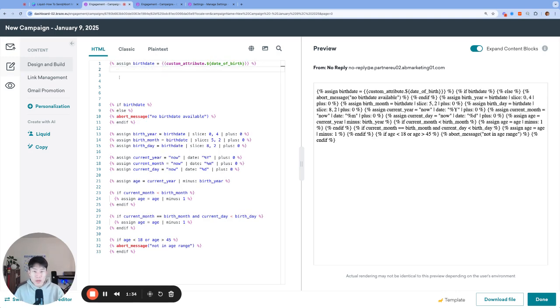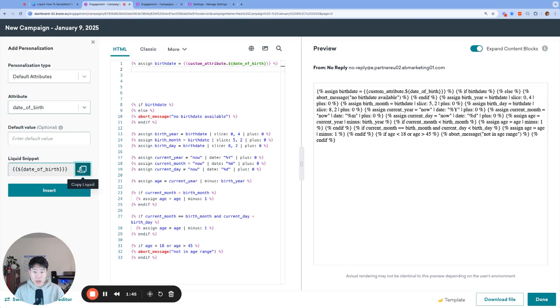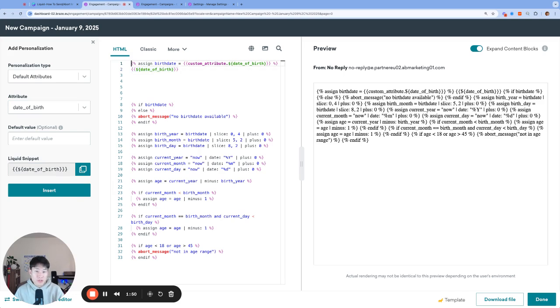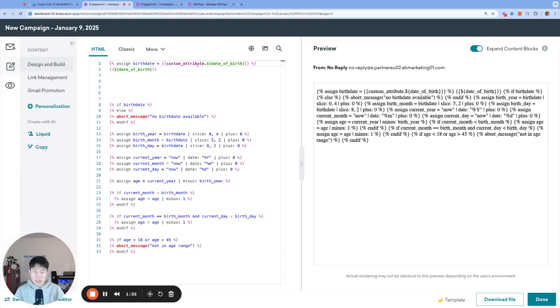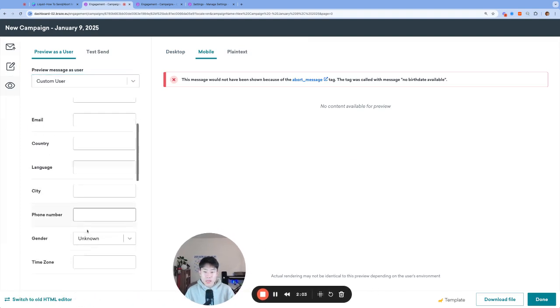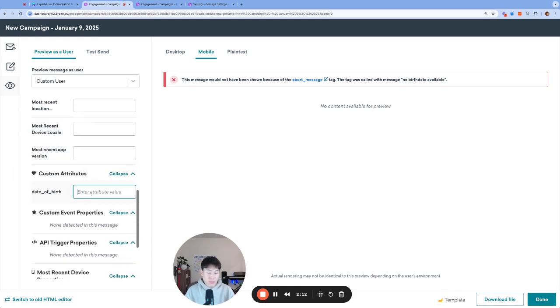Another note that I wanted to make is that there is actually a standard profile attribute for birth date that's reserved. So if you go to personalization, default attributes, and go to date of birth, you can also store a user's birthday using this field right here, which is different than a custom attribute date of birth. However, the only reason we are using a custom attribute date of birth here is that when you go to preview and test, go to custom user, for some reason, birthday is not available as a testable field as a profile attribute. So that's why we had to use a custom attribute so we can plug in values and see what happens.